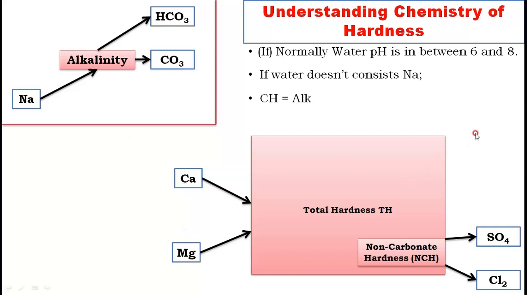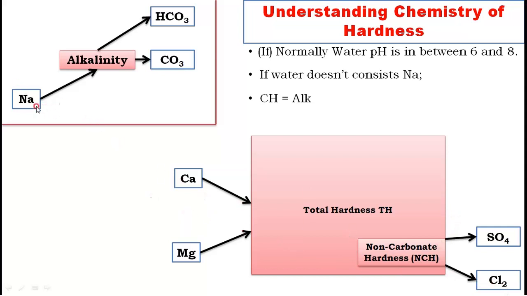Then you will get Ca and Mg with the HCO3 and CO3. It is simple: if sodium is present in water and permanent hardness is also present in water, the permanent hardness will dissolve and convert into temporary hardness, and the sodium alkalinity will dissolve and you will get sodium compounds. Understood? This is about these two.